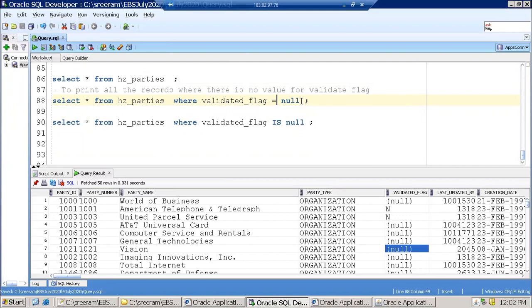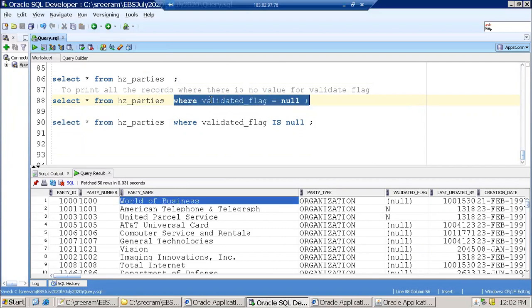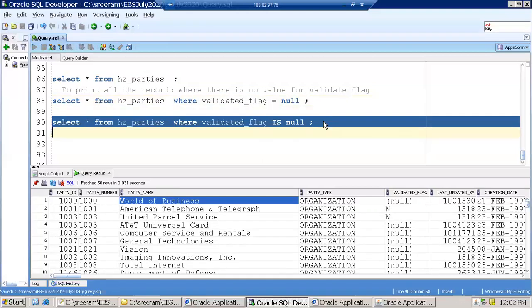Now assume this example. Whenever you write a where condition, it gets applied to all the records, nothing but 40,000 records. Now if you observe, you may get some set of records.